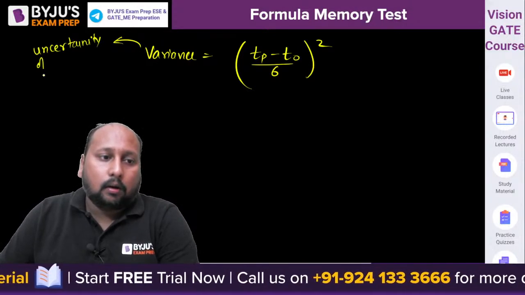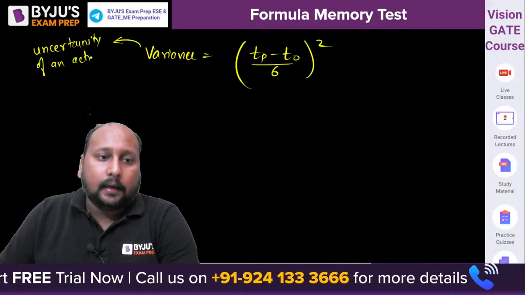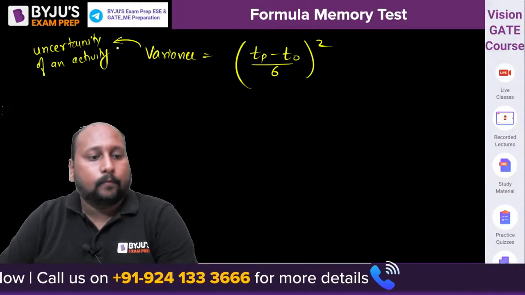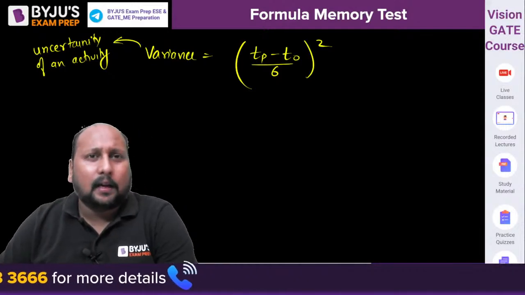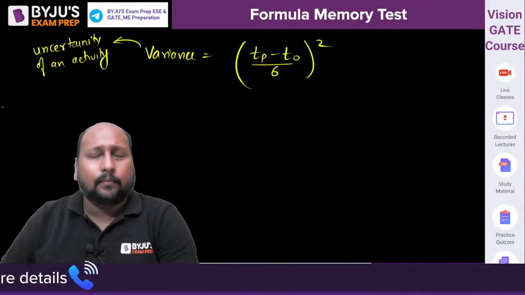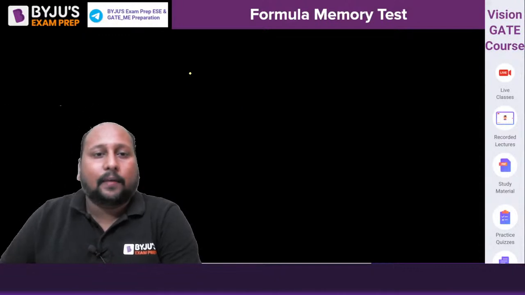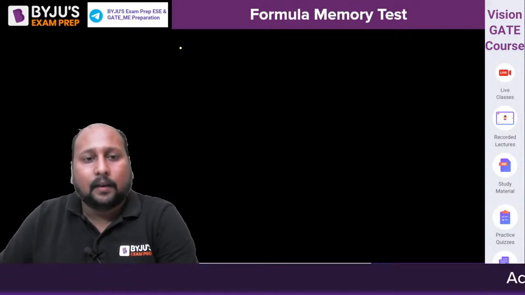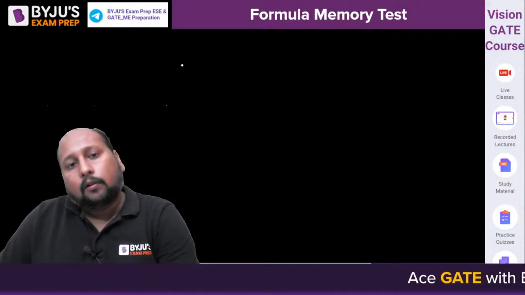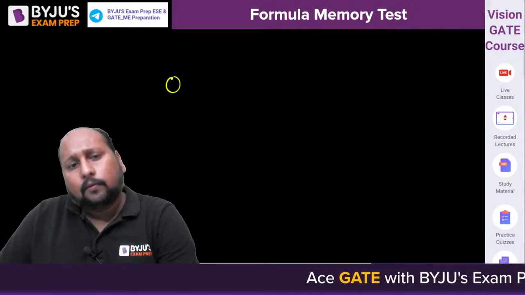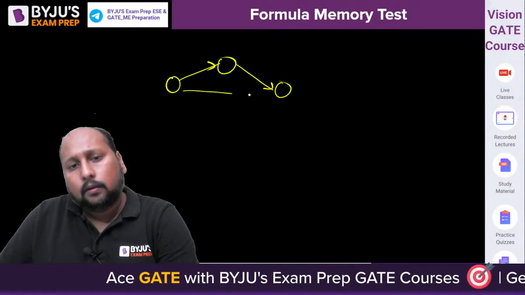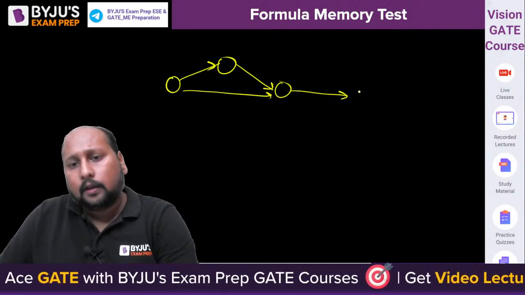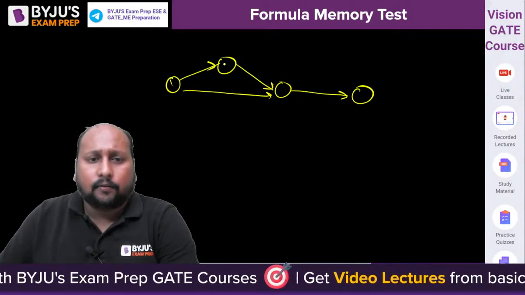Uncertainty of an activity, right? Clear? Okay, let us suppose I'm having a network diagram and I'm having a critical path. Let's suppose we're having a critical path like this. I'm having a critical path of, let's say, random values 1, 2, 3, 5. Okay, I'm taking a rough set of activities